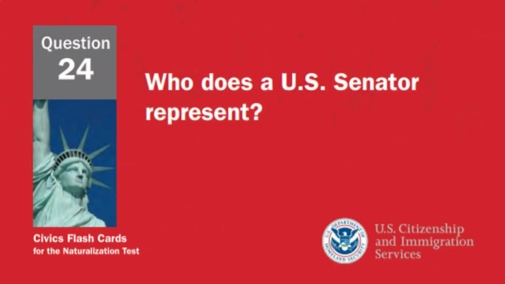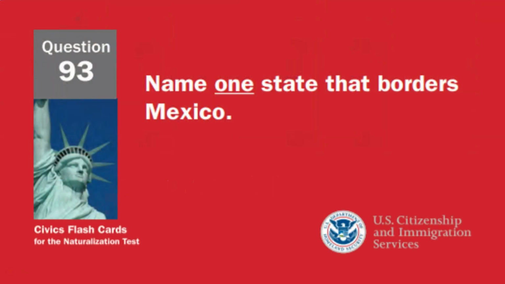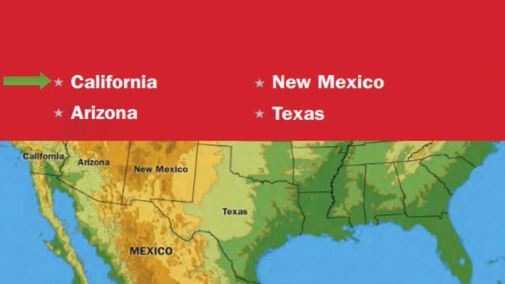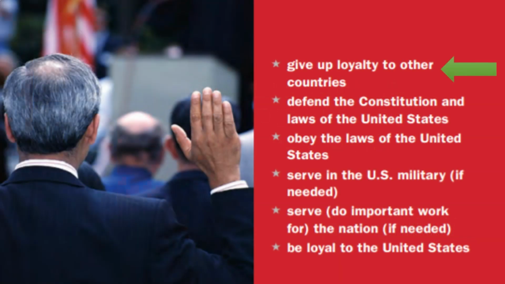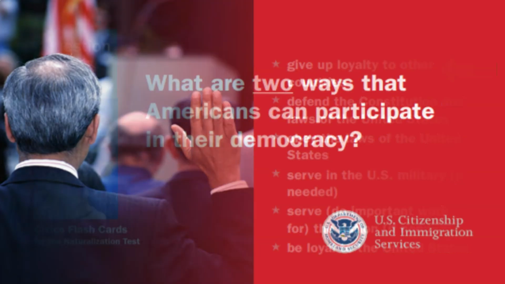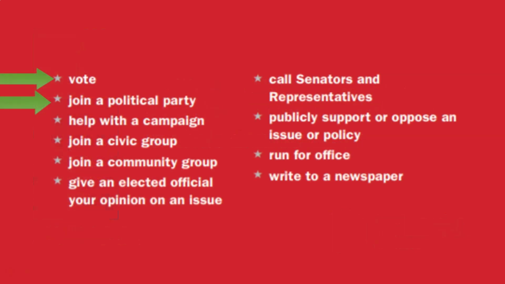Who does a U.S. Senator represent? All people of the state. Name one state that borders Mexico. California. What is one promise you make when you become a United States citizen? Give up loyalty to other countries. What are 2 ways that Americans can participate in their democracy? Vote and join a political party.